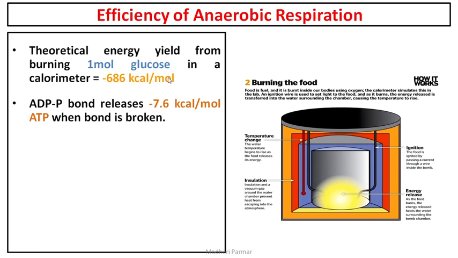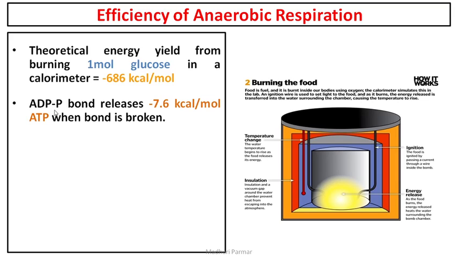This is the theoretical value. Now ADP and the third phosphate, okay? This is just another way of writing ATP. So basically you have adenosine, and with adenosine you have 3 phosphate groups attached, right? Between ADP and the third phosphate there is a bond, which is the phosphoanhydride bond.